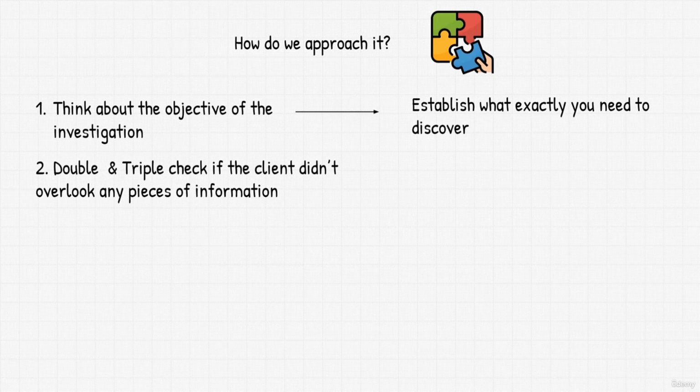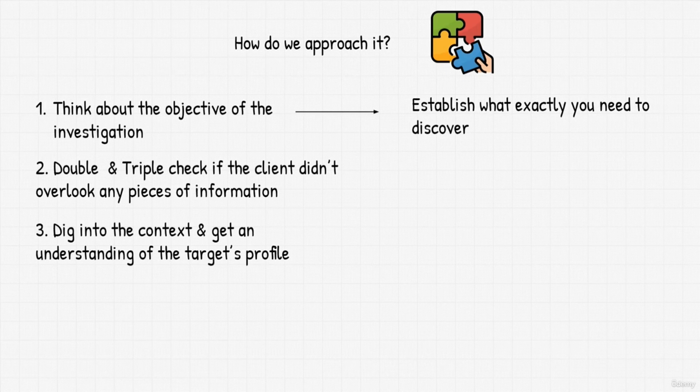Next up is digging into the context. Sure, we find pieces of information, but OSINT stands for Open Source Intelligence, not open source information. If a case is complex enough, you can create a link analysis chart which will help you or your client or your supervisor look at it and get a proper understanding.